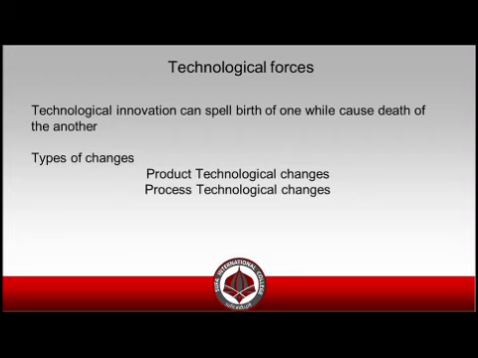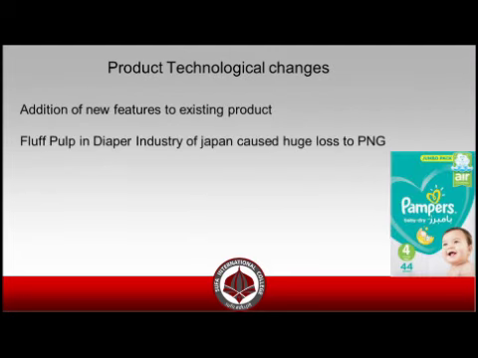If you are an organization who has to flourish in the industry, who has to be the best, you have to be updated technologically in today's life, right? Because if you are not technologically updated, then you are just going to die. There are two types of technological changes: product and process. What is product technological change?